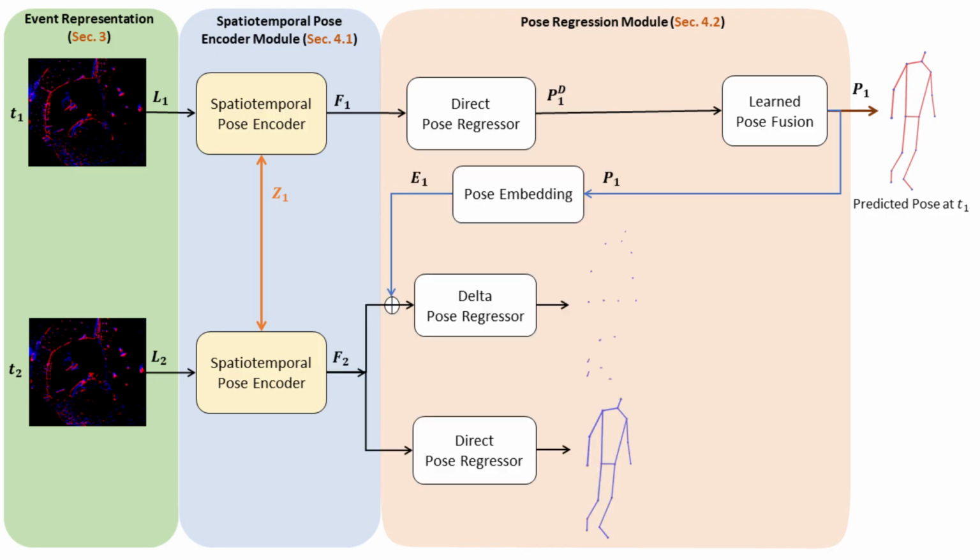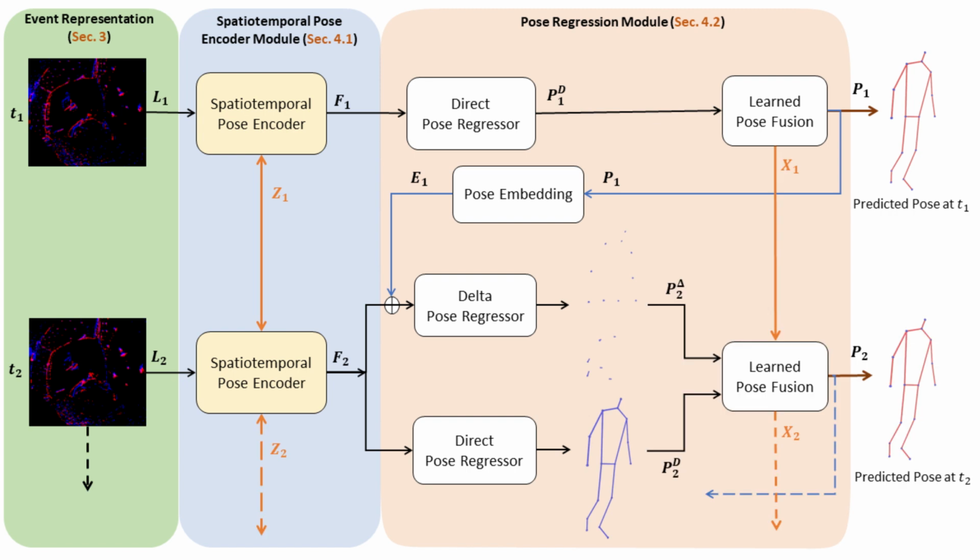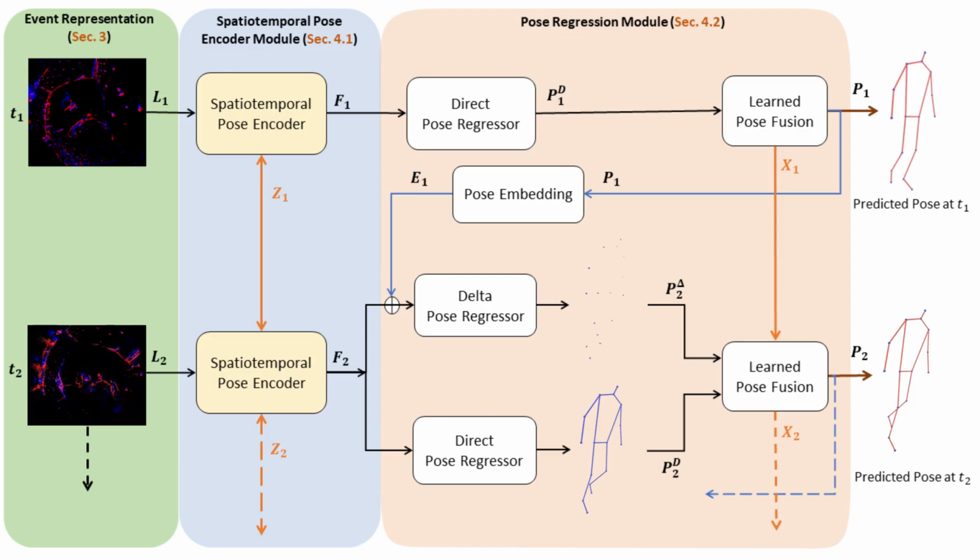We then combine these features with the embedding of the previous pose to predict the 3D delta pose, while a direct 3D pose is predicted separately. Finally, a learned pose fusion module uses its own pose state to fuse these predictions and update its state, giving us a drift-free and accurate 3D pose. Subsequent poses are predicted in the same way, following this continuous state machine.